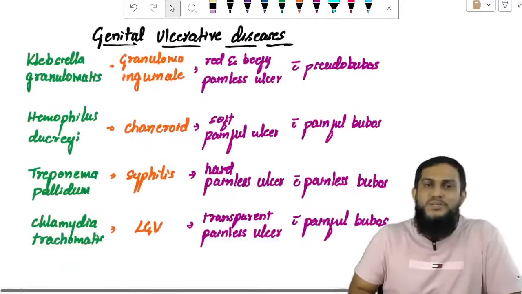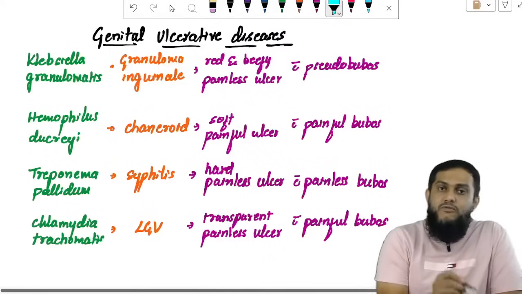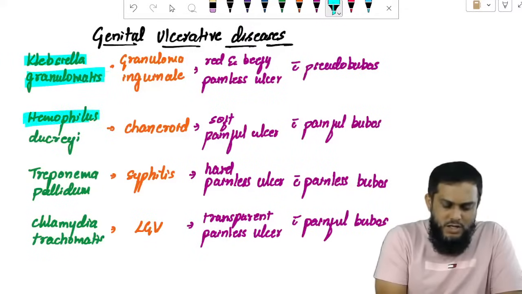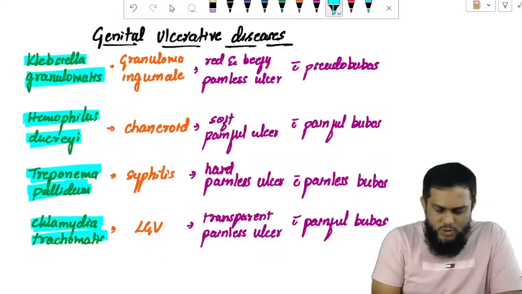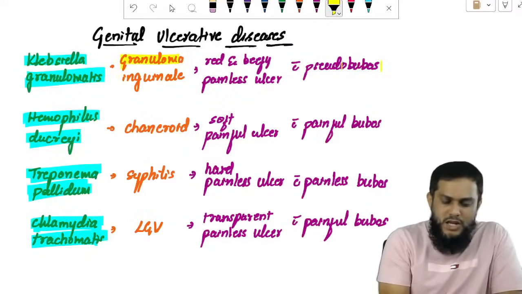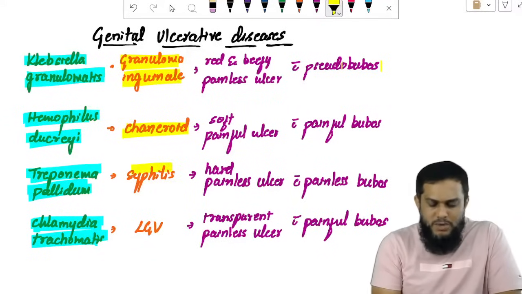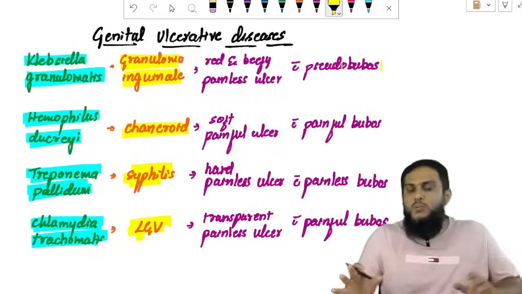Genital ulcerative diseases. Genital ulcers are caused by four bacteria: Klebsiella granulomatis, Haemophilus ducreyi, Treponema pallidum, and Chlamydia trachomatis. The disease caused by Klebsiella granulomatis is granuloma inguinale, Haemophilus ducreyi causes chancroid, Treponema pallidum causes syphilis, and Chlamydia trachomatis causes LGV, lymphogranuloma venereum.